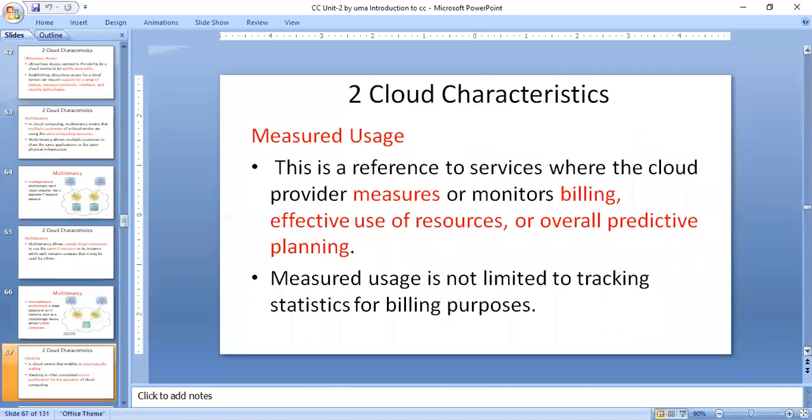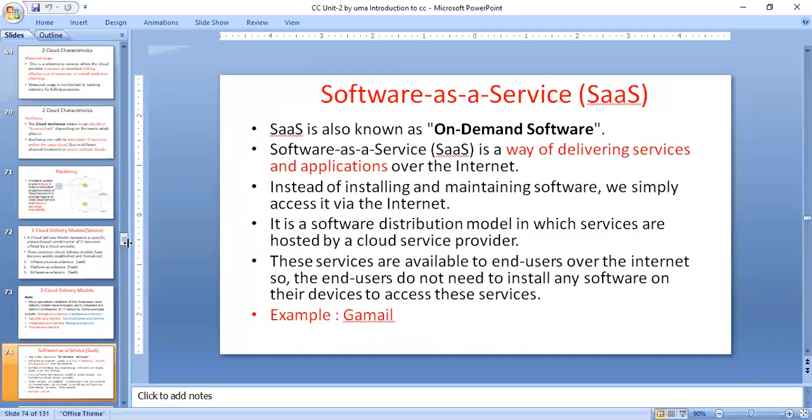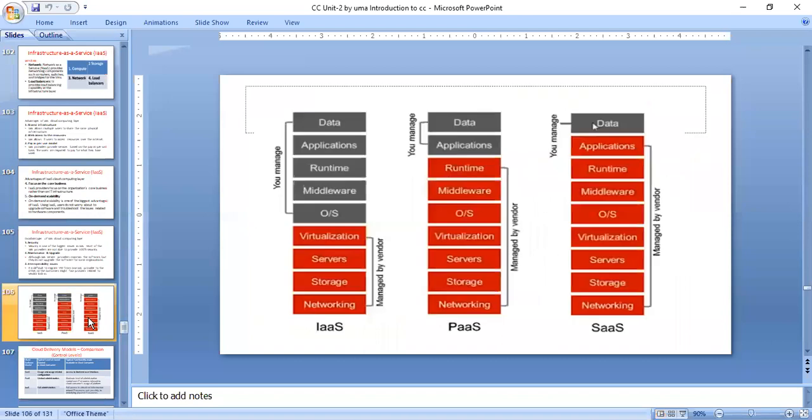Another important one is platform as a service. And then the infrastructure as a service. In infrastructure as a service, the user maintains the data, application, runtime and the operating system.